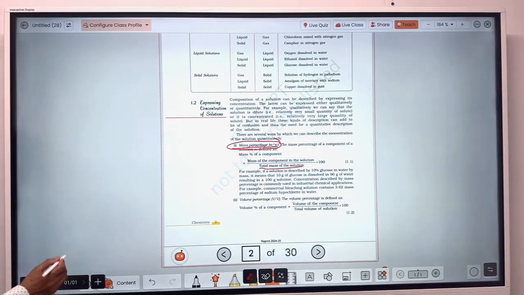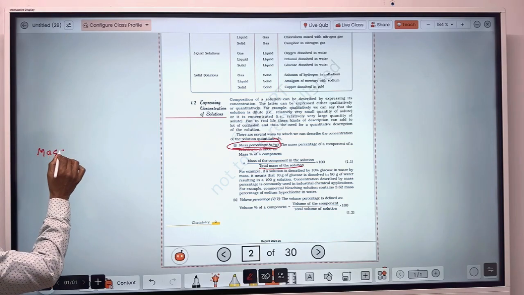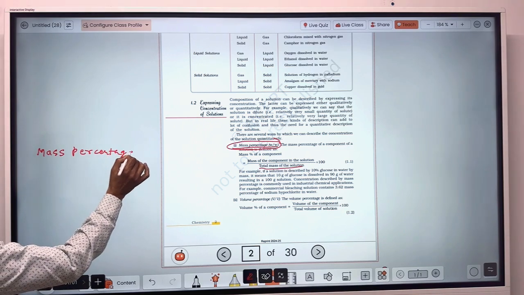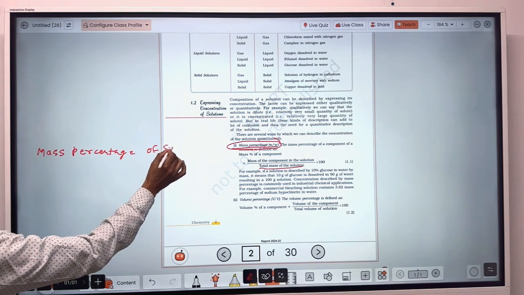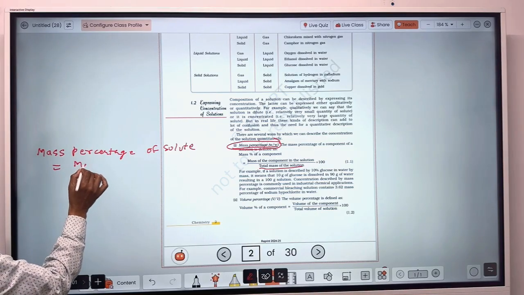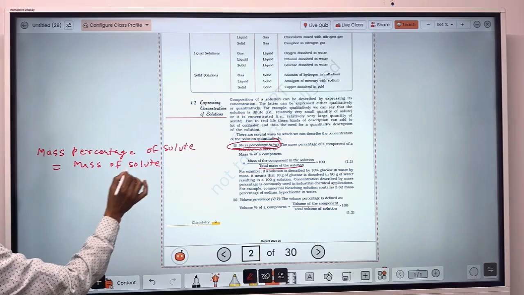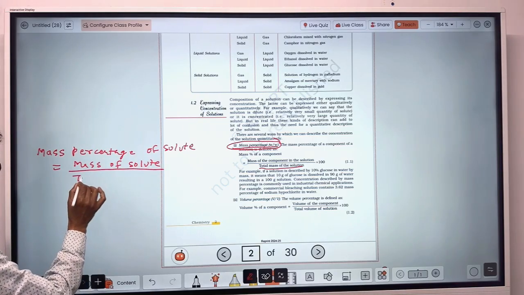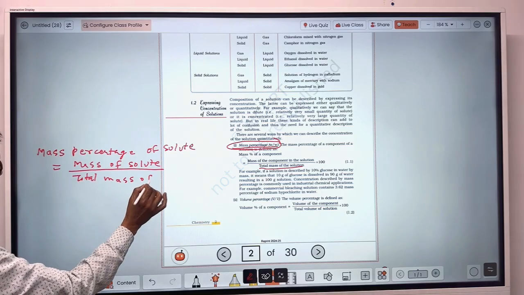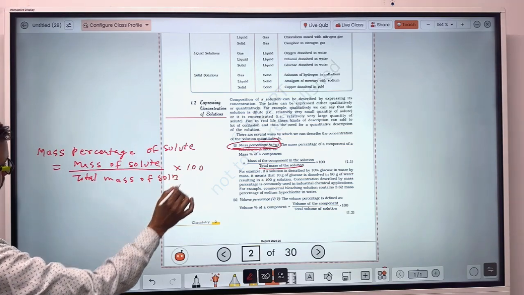As for example, when you have to find the mass percentage of solute, that will be equal to mass of solute upon total mass of solution, into 100.